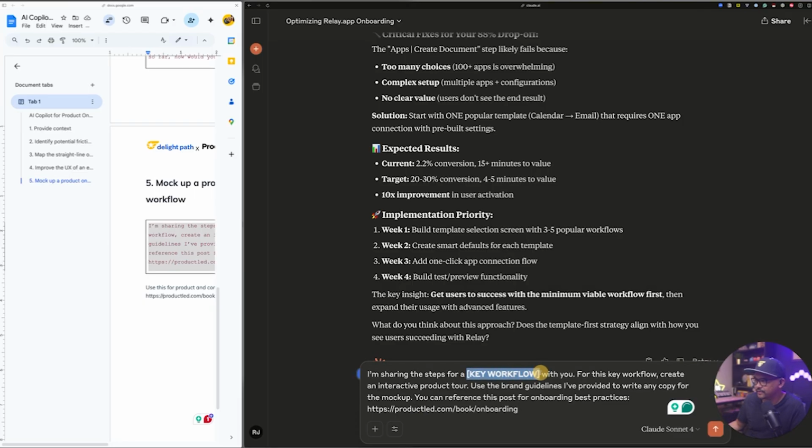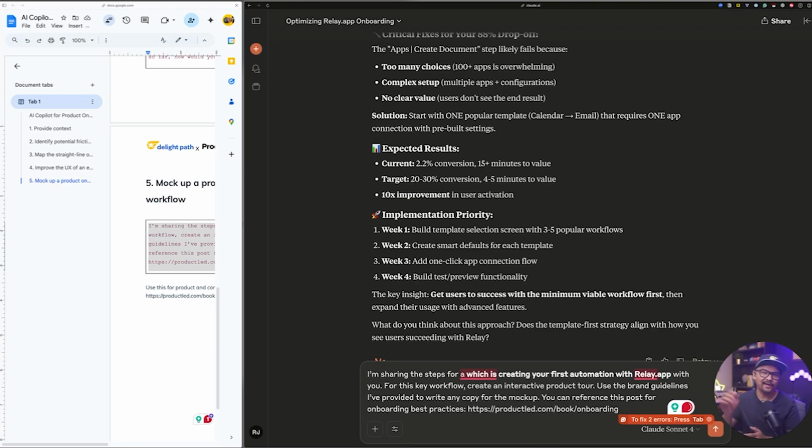I'm going to map up this key workflow, which is creating your first automation. And I provided some context as to best practices of what it should look like. Provided a link to my book that's still available for you. So I'm going to submit this. It's actually going to mock it up and see what this product tour could look like.